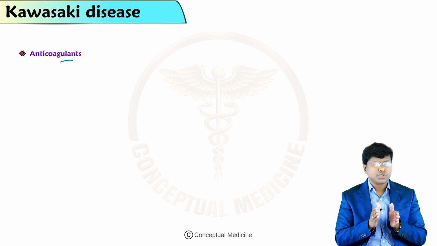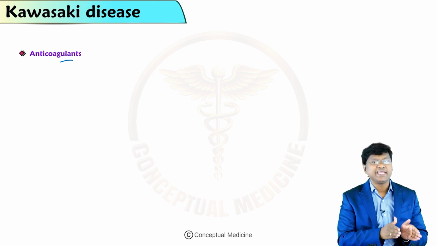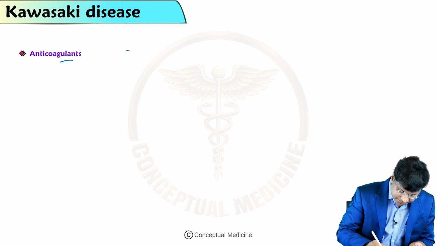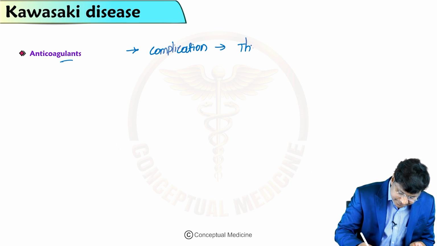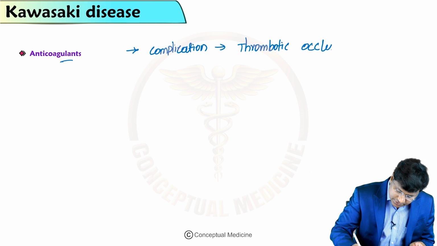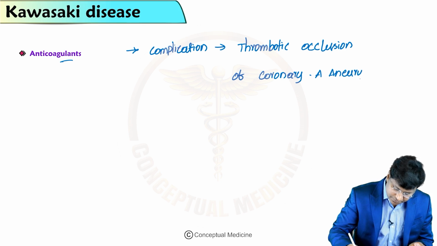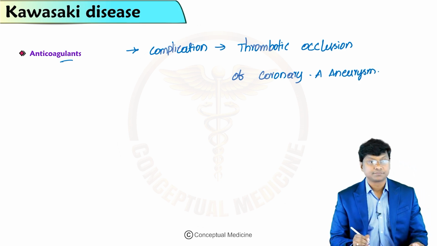One of the most serious complications in the acute phase is thrombotic occlusion of the coronary artery aneurysm.